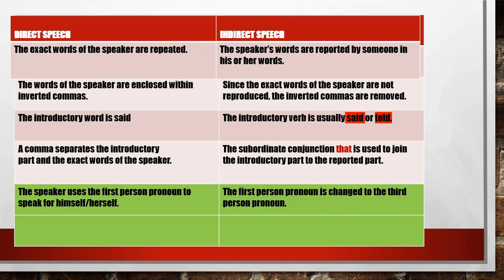The introductory word is said or the reporting word is said. There, in case of indirect speech, it changes to said or told. A comma separates the introductory part, that is also called reporting clause or the main clause, and the exact words of the speaker, which is called indirect speech or the reported speech. Okay, then subordinate conjunction that is used to join the introductory part to the reported.